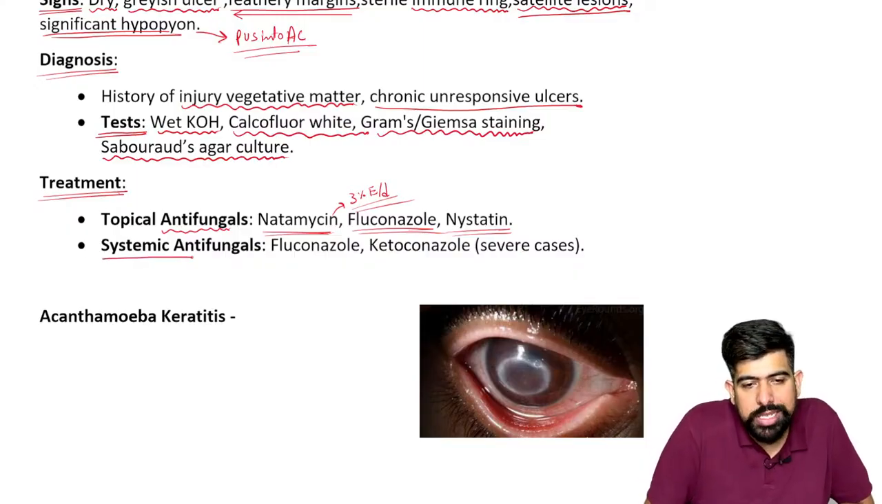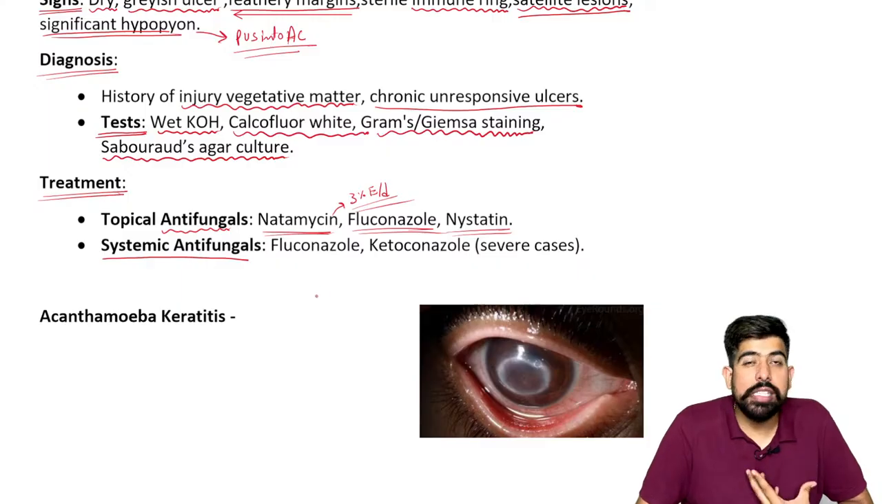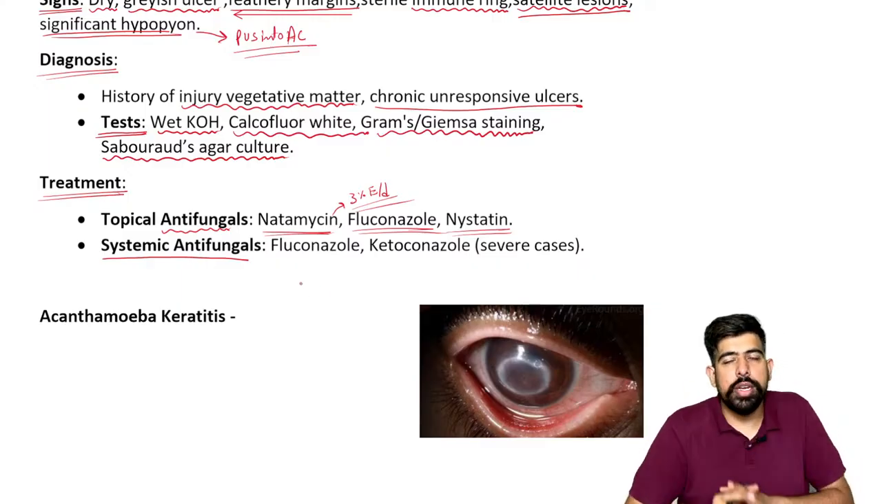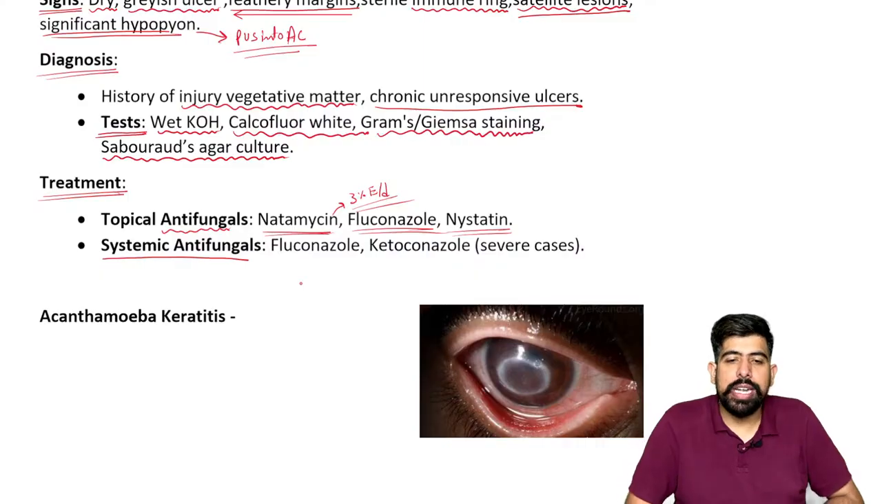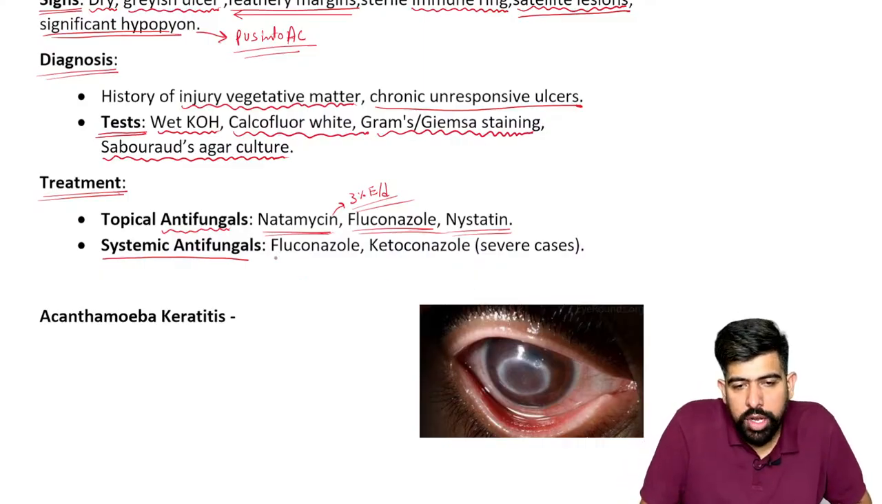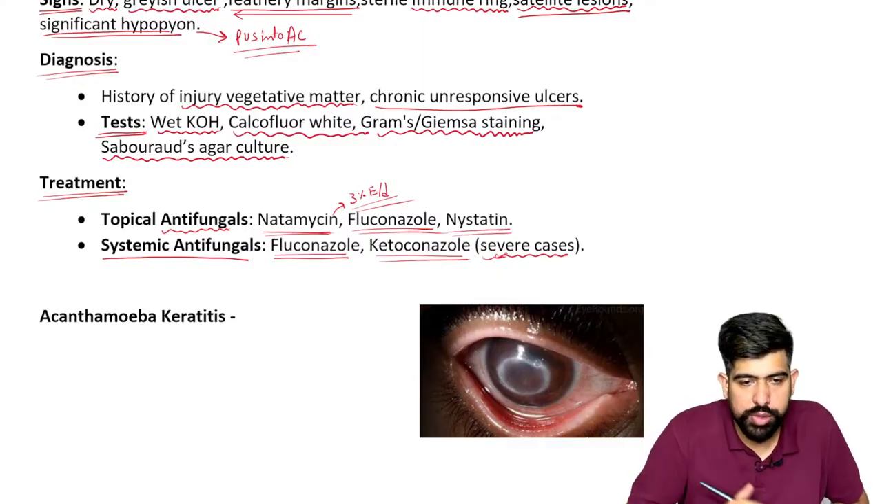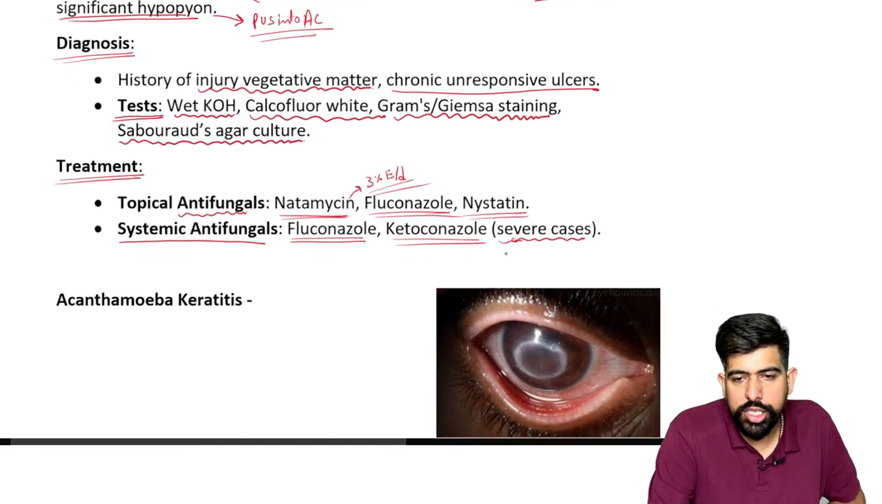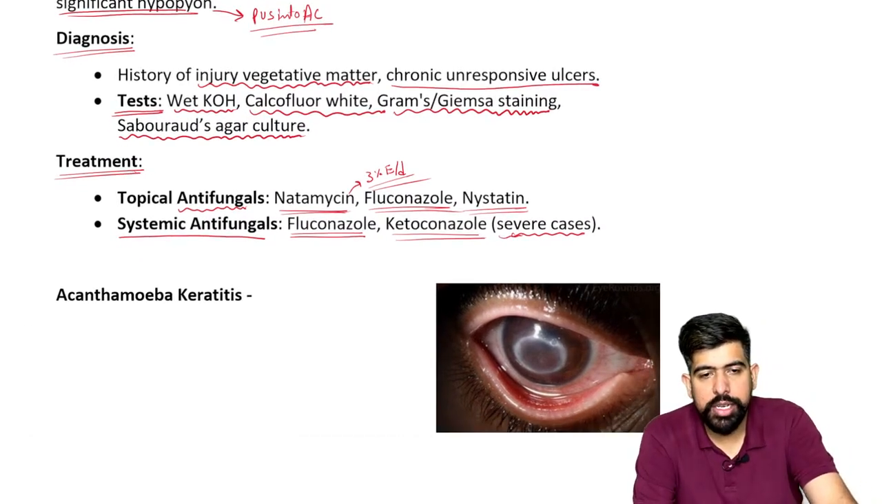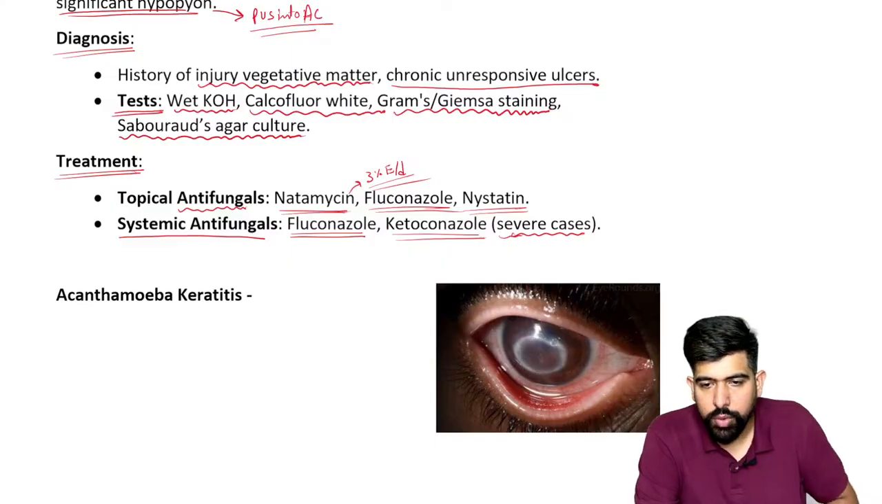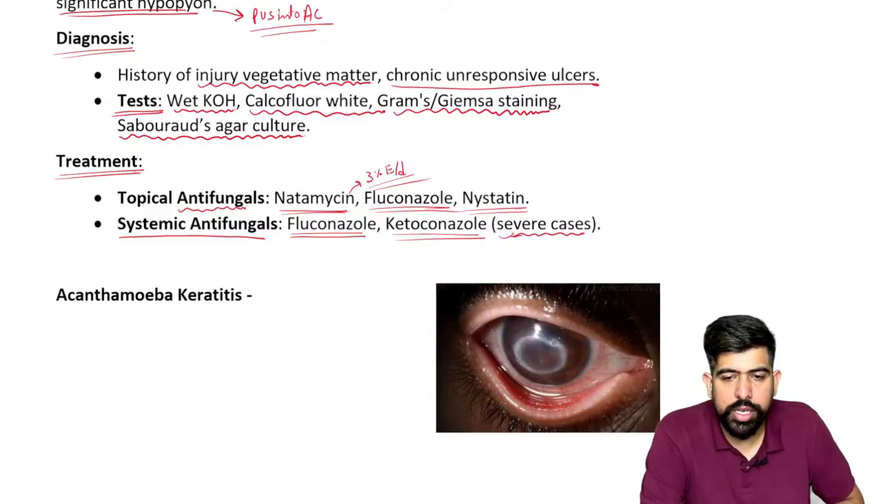Also, we can give a systemic antifungal in severe cases, like when it turns into satellite lesions. In severe cases, we can give fluconazole tablets or ketoconazole tablets in systemic form. So these are the two types of ulcer we have done: the first is the bacterial ulcer, and the second is the fungal ulcer.